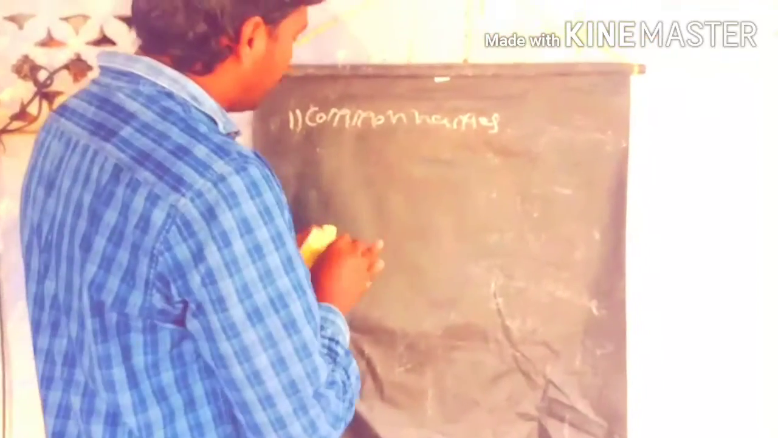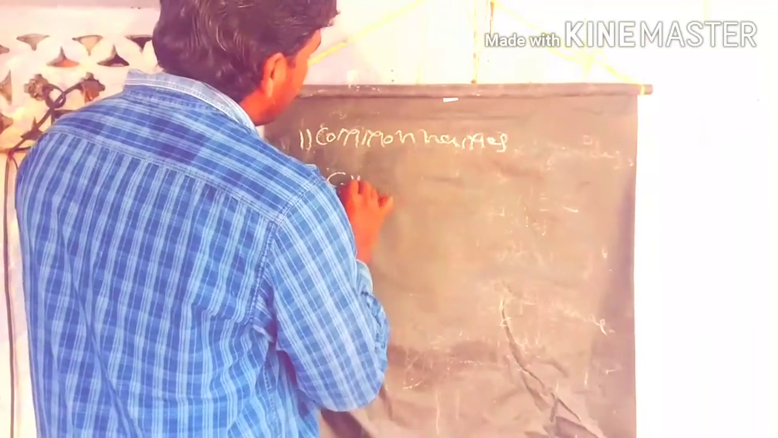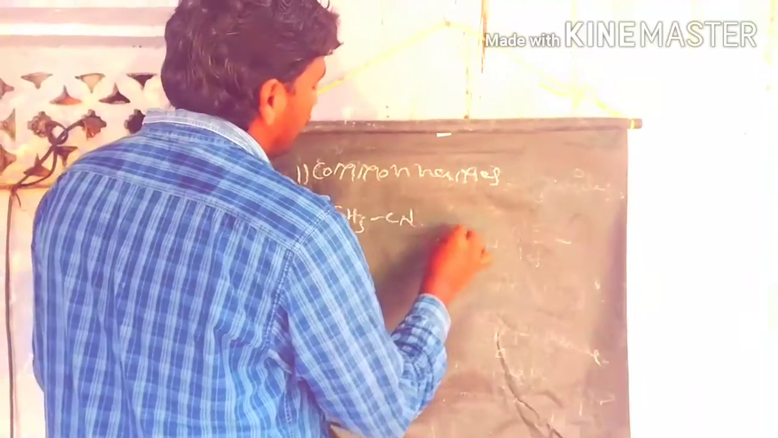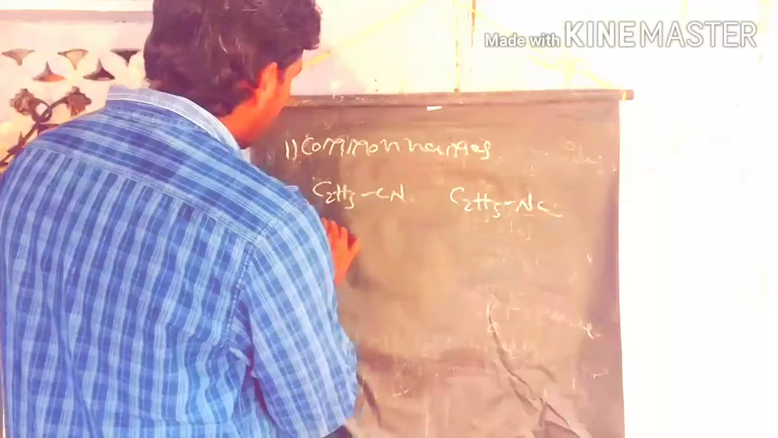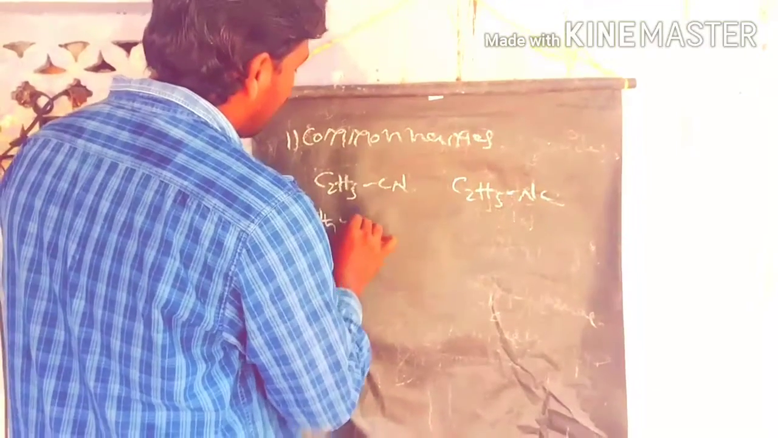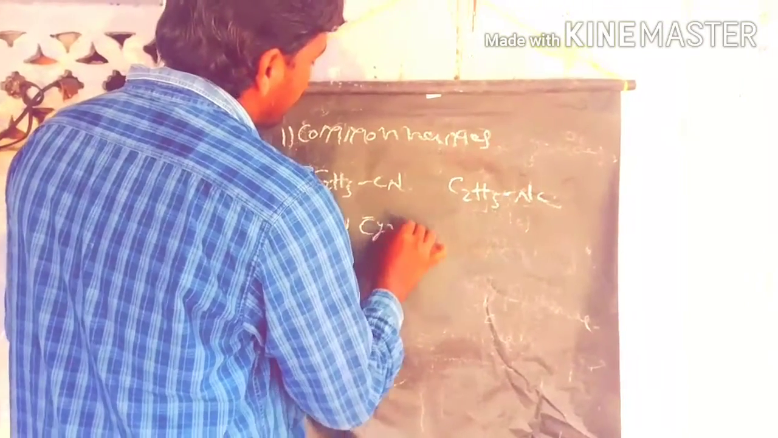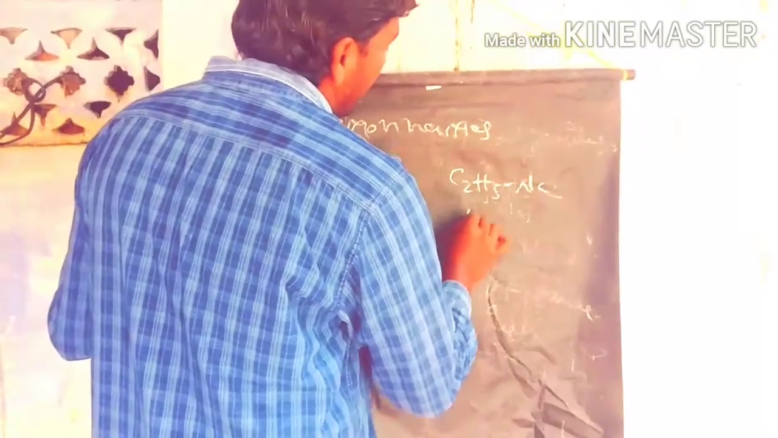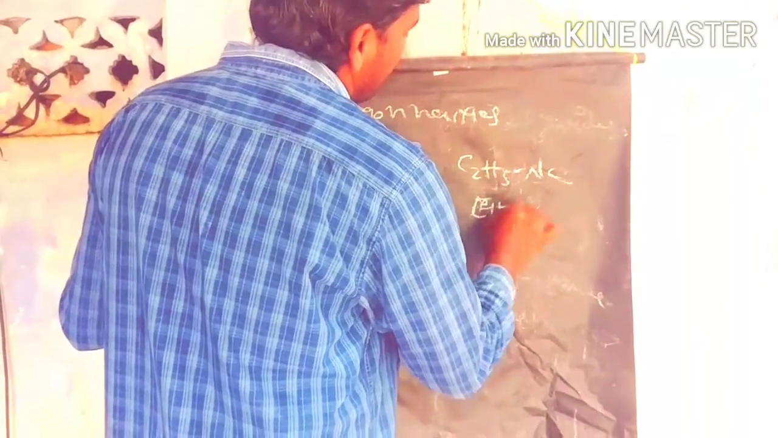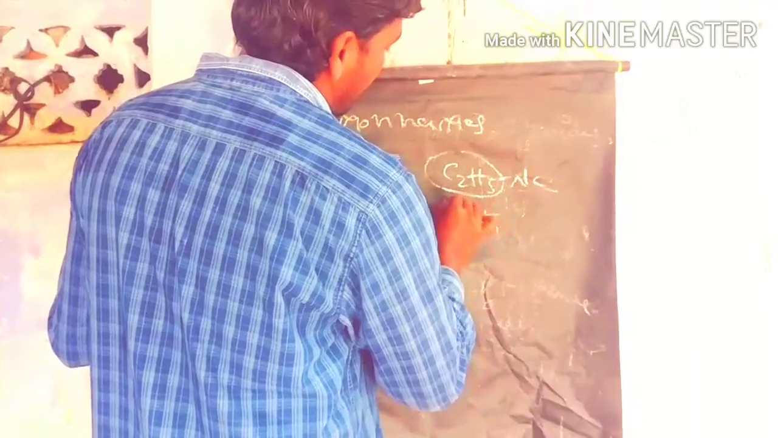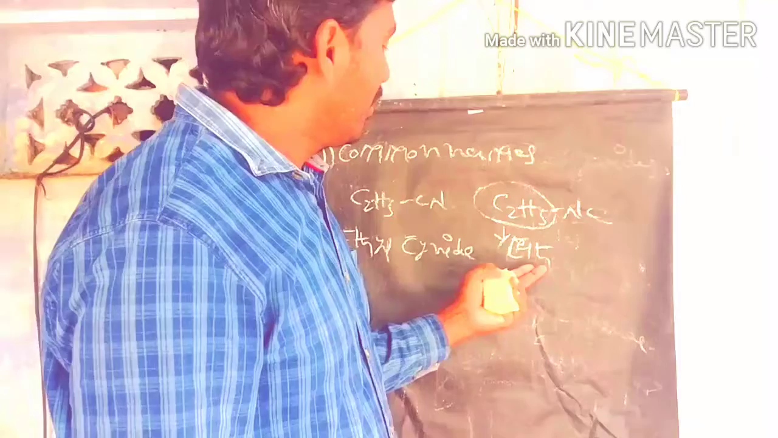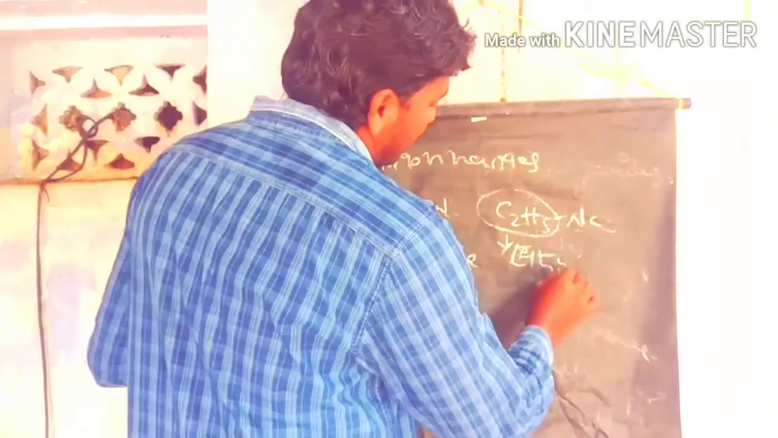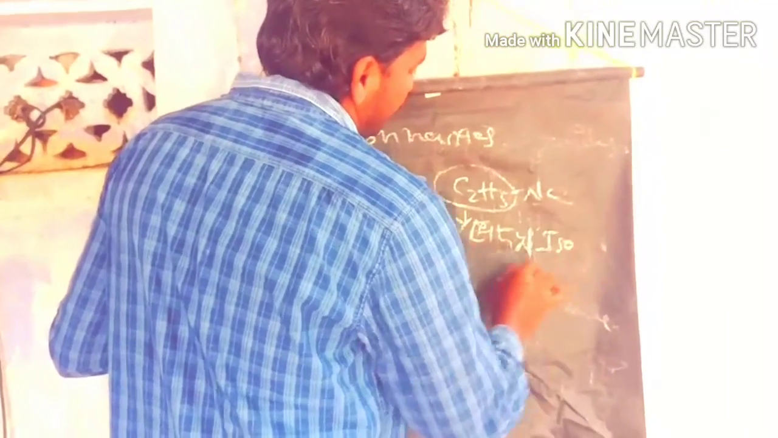If you take C2H5CN and C2H5NC, the first is ethyl cyanide. This group we call ethyl because we have two carbons present. That's why we call it an ethyl group. So this is ethyl isocyanate.